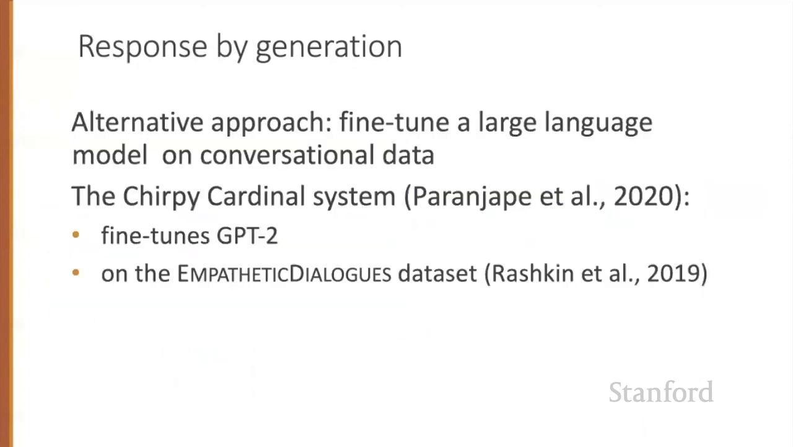An alternative to the encoder-decoder architecture is to fine-tune a large language model on a conversational data set and use the language model directly as a response generator. For example, in the Chirpy Cardinal system, the neural chat component generates responses from GPT-2 fine-tuned on the empathetic dialogues dataset.